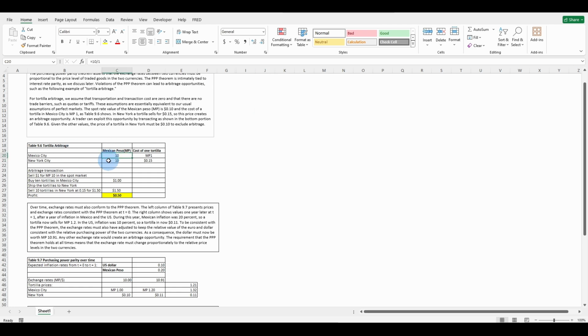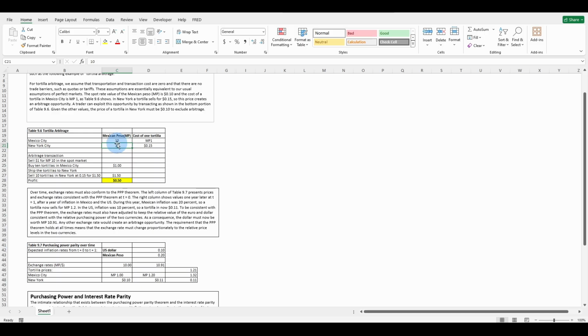Here we go, New York City. This should be Mexico City. This should be 1. Let's see if that blows this thing up. It does. My math is probably wrong. Mexican peso, you pay MP1. Here, you're going to pay 10 cents. This is just 0.19. Don't worry about it. You buy 10 tortillas in Mexico City for $1, and then you sell 10 tortillas in New York for $1.50, and you make 50 cents.